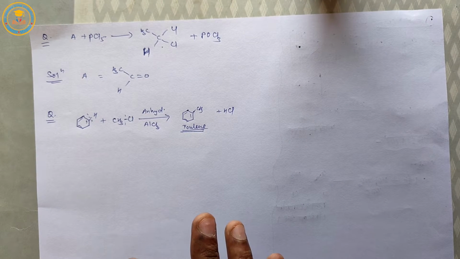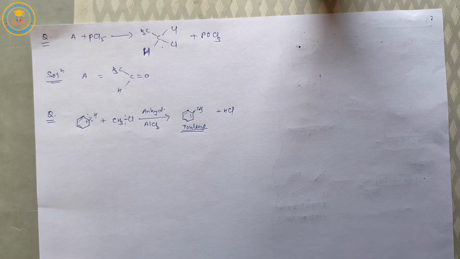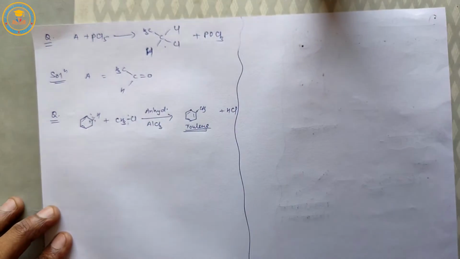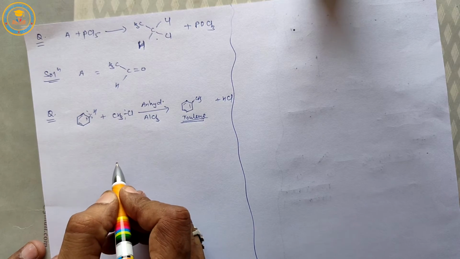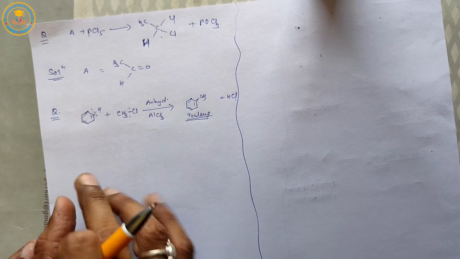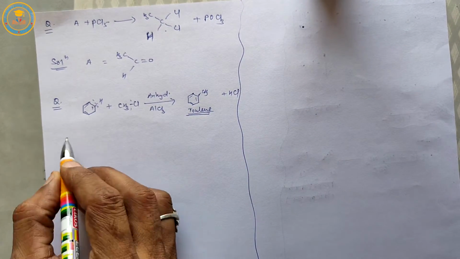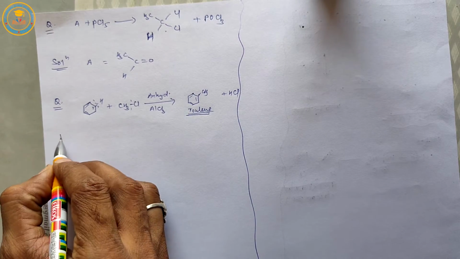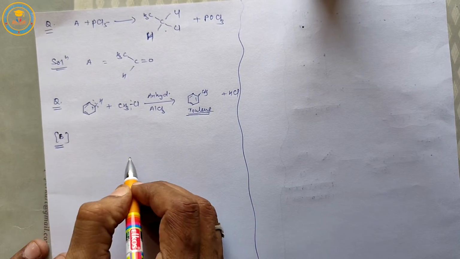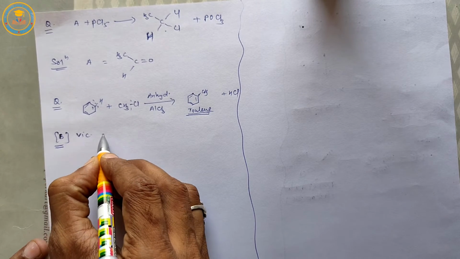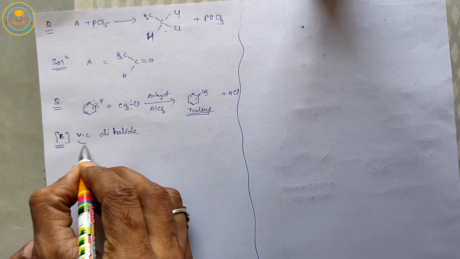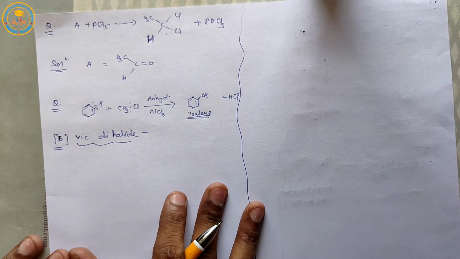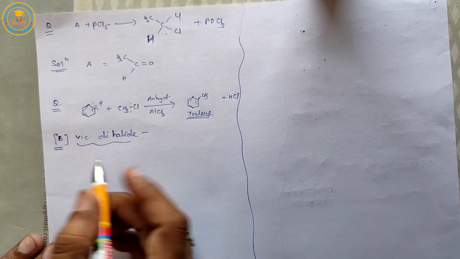Now, in today's class, in the methods of preparation of dihalogen derivatives, for vicinal dihalide, methods of preparation of vicinal dihalide.